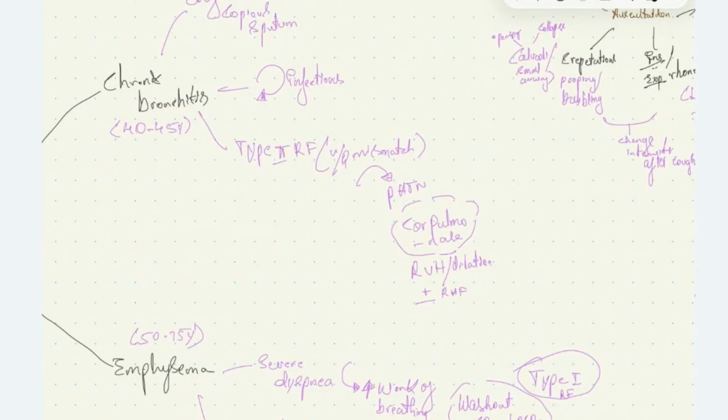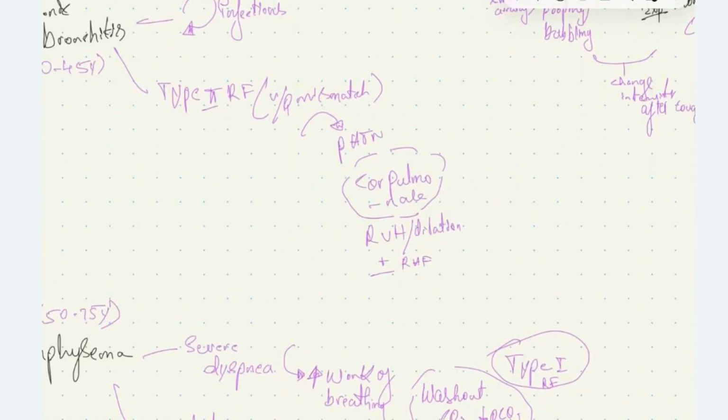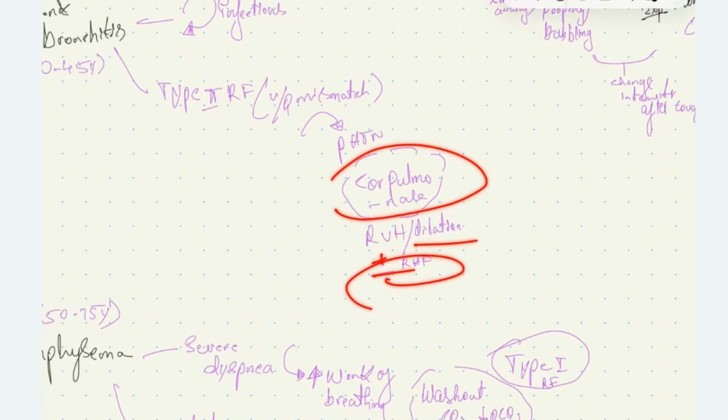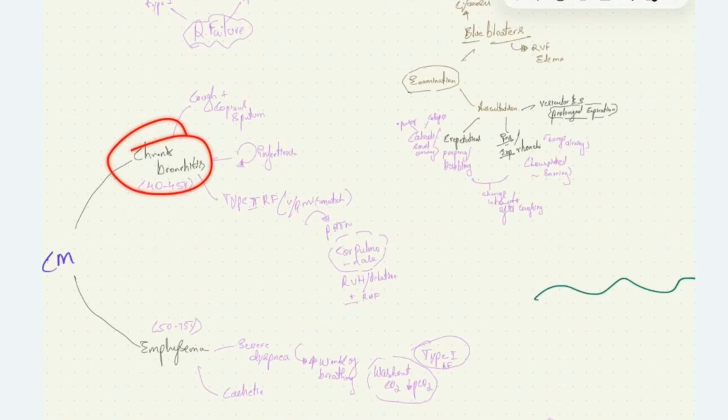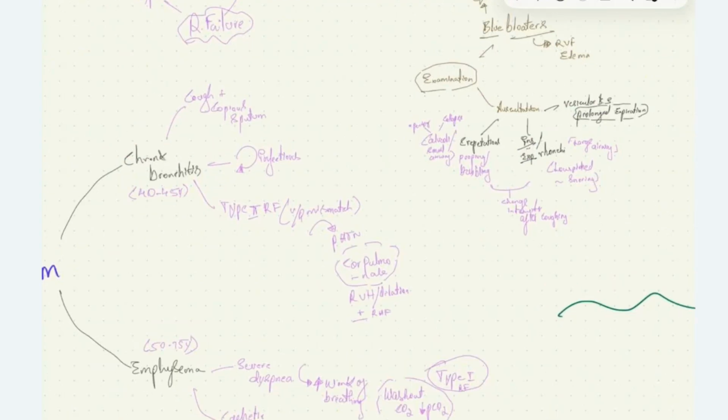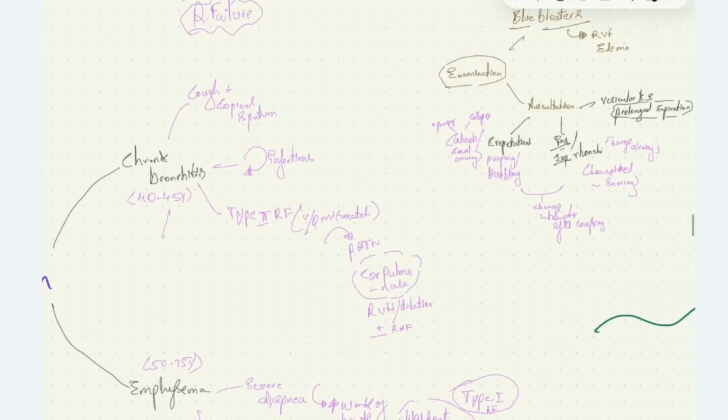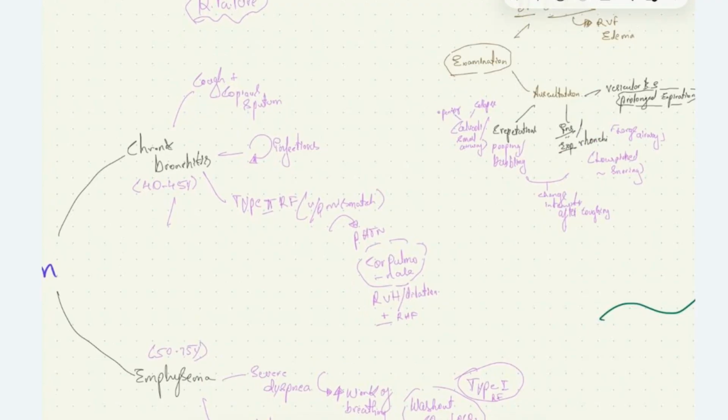So there is diffuse vasoconstriction seen in the lungs, which causes pulmonary hypertension in these patients. The pulmonary hypertension can lead on secondarily to right heart failure, that is right ventricular hypertrophy or dilatation with or without right heart failure, called cor pulmonale. This is about the clinical manifestations of chronic bronchitis, where the patient will have cough with copious sputum, recurrent respiratory tract infection, and type 2 respiratory failure, and they will have dyspnea, which is the most important symptom seen in both chronic bronchitis and emphysema.